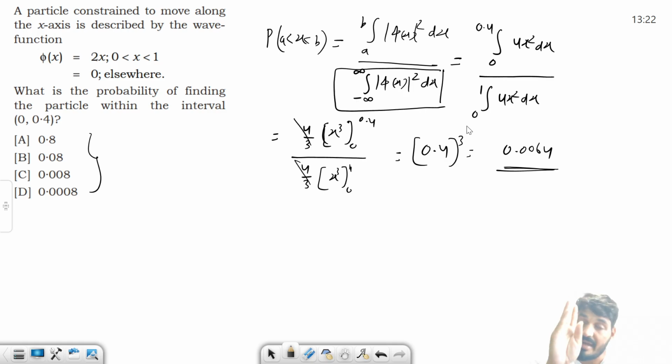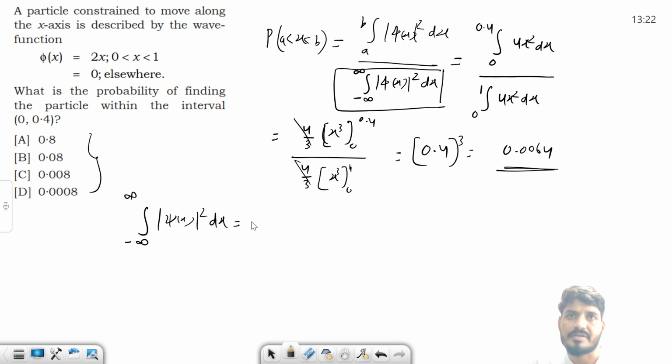See, just remind the normalization condition. What is the normalization condition? Minus infinity to infinity mod psi square or psi square, whatever you can call it. This should be 1. What is the meaning of this thing? Let's understand with an example. Let's suppose you are dealing with particle in 1D box. 0 to A and particle is inside A. This is the whole region 0 to A. Now if I ask you that what is the probability of finding the particle in this whole region 0 to A?